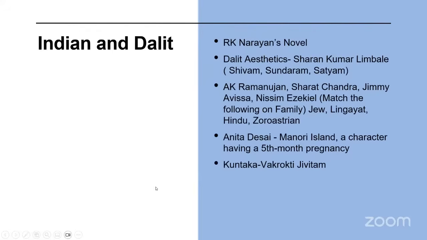Right. Then we come to the questions from Indian and Dalit literatures. A question was there from R.K. Narayan's novel. Then a question was there from Sharankumar Limbale's Aesthetics of Dalit Literature. Then A.K. Ramanujan, Sarat Chandra, Jayanta Mahapatra, Nissim Ezekiel, in the form of a match the following question. Then a question from Anita Desai's works, and Kuntaka's Vakrokti Jivitam. So these are the areas from which questions came.